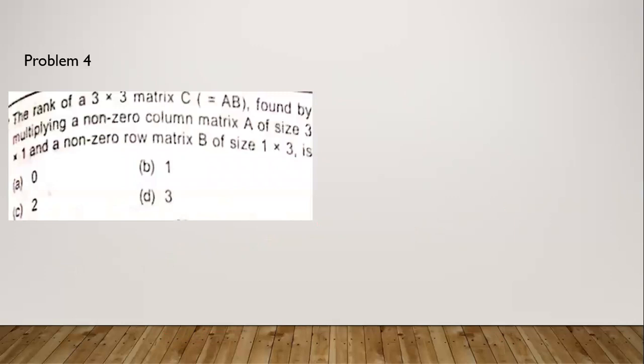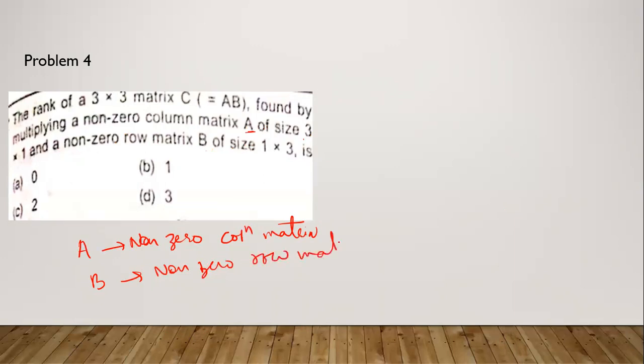Problem 4. The rank of a 3 cross 3 matrix C equal to AB, found by multiplying a non-zero column matrix A of size 3 cross 1 and a non-zero row matrix B of size 1 cross 3. It means A is a non-zero column matrix and B is a non-zero row matrix.